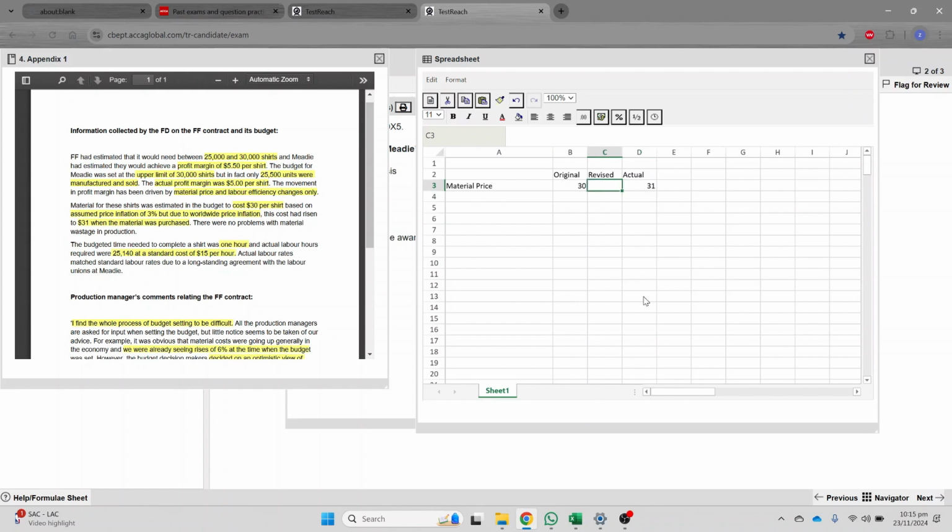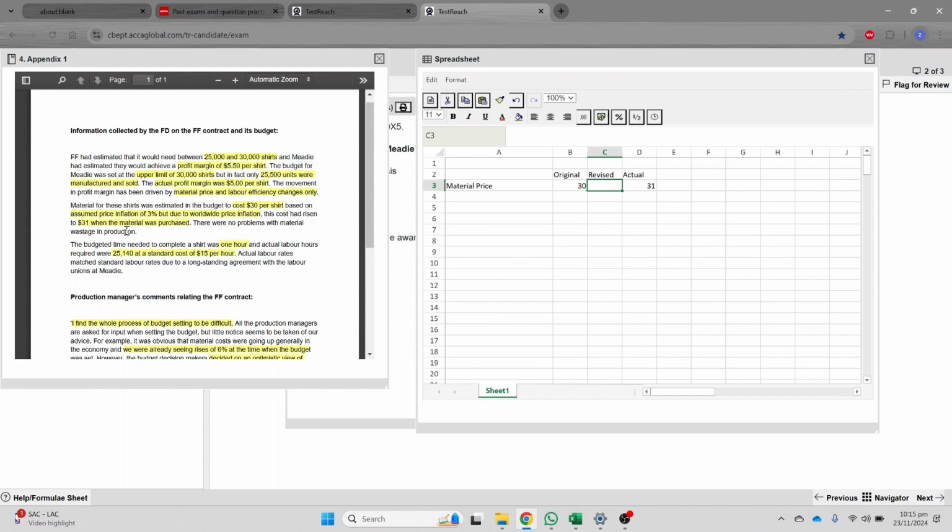What we have to decide is regarding the revision, because the standard already contains 3% inflation, right? That's part of the standard, because at the time, the material for these shirts was estimated in the budget to cost $30 per shirt based on the assumed price inflation of 3%, but due to worldwide price inflation, this cost has risen to $31.